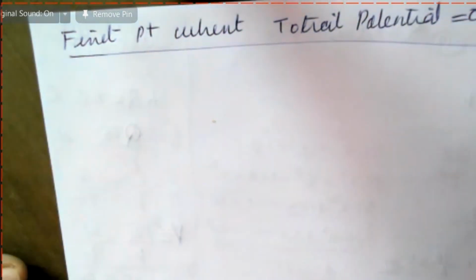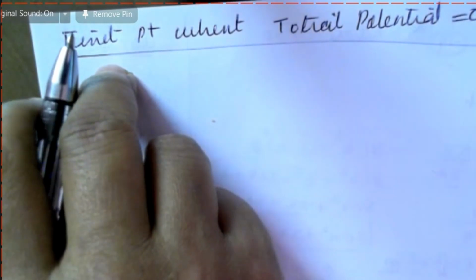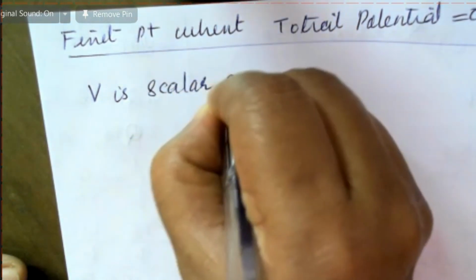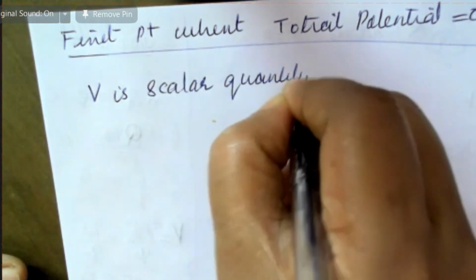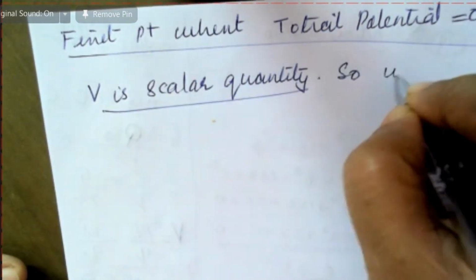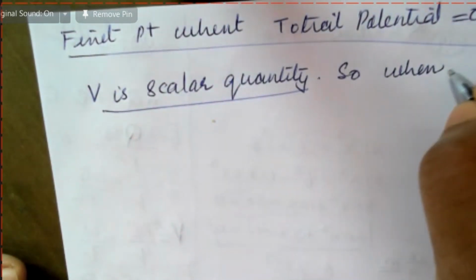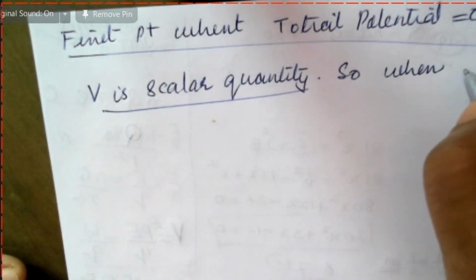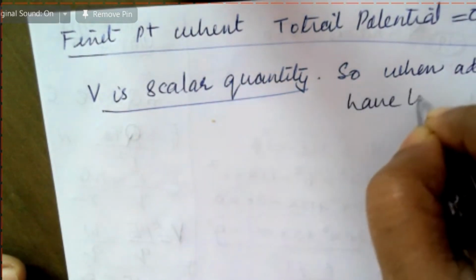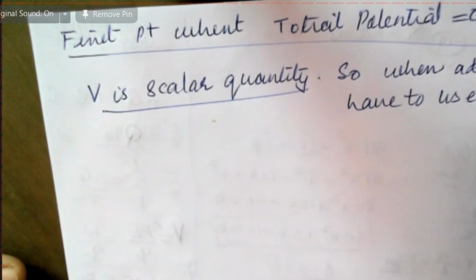Now why am I telling you this? Because unlike force and electric field, potential is a scalar quantity. What is a scalar quantity? No direction. So when we add or subtract, we have to use positive or negative signs.